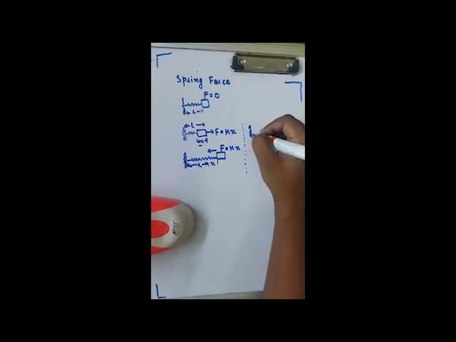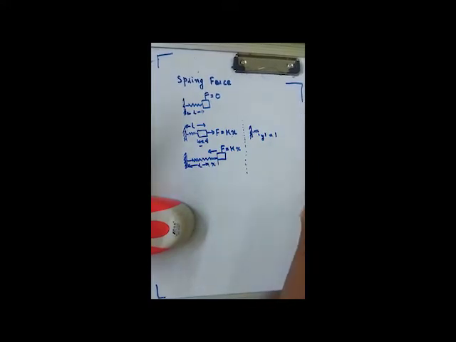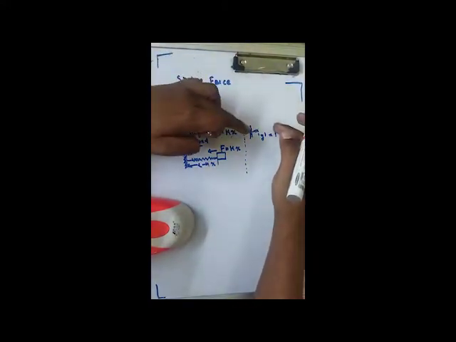Now, let's take a specialized case from this one. Suppose I compress the spring by delta x. Then again I compress the spring by delta y. That means out here was delta x and out here was delta y, and the original length of the spring was this much.